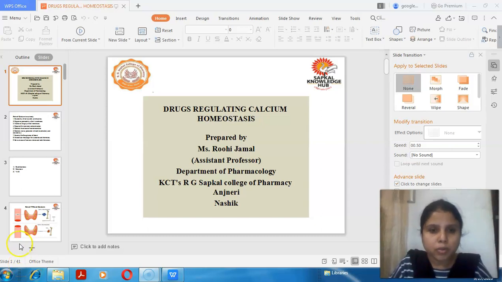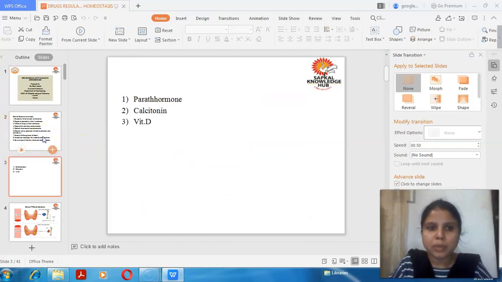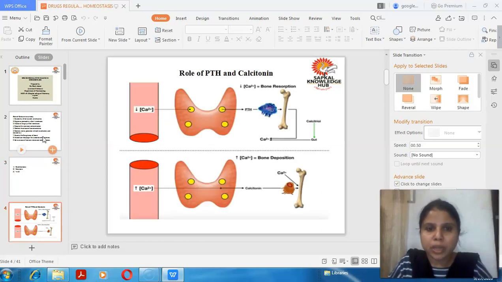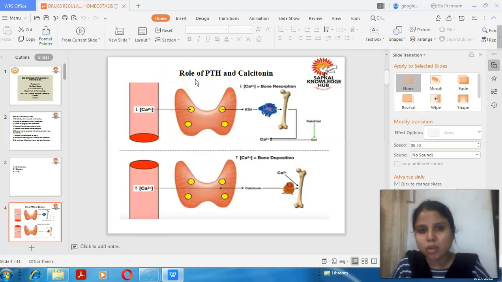Today we are going to continue our last lecture. In the last lecture we started with the chapter on drugs regulating calcium homeostasis. We read about parathormone and the role of calcium in our body. Then we saw this chart showing when parathormone is secreted, what its activity is, and what the role of calcitonin is.